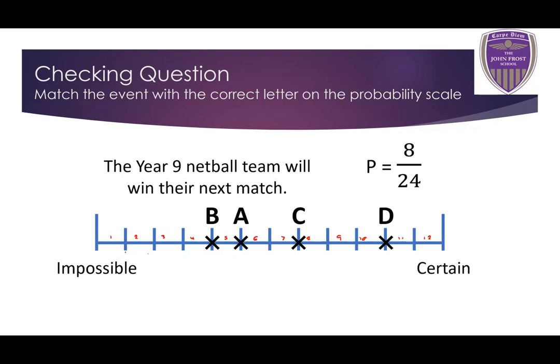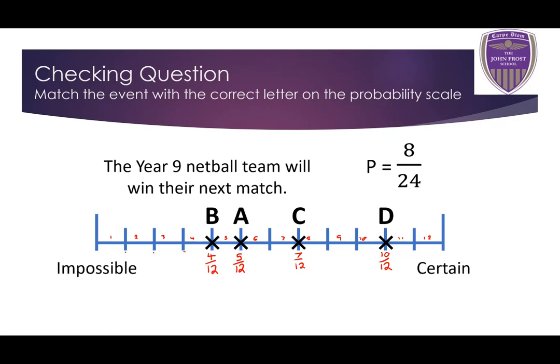So first 1, 2, 3. This B represents 4/12. A represents 5/12. 6, 7. C represents 7/12. 8, 9, 10. And D represents 10/12.